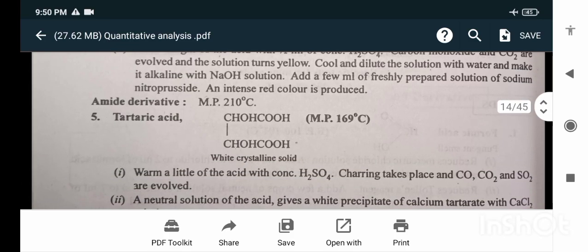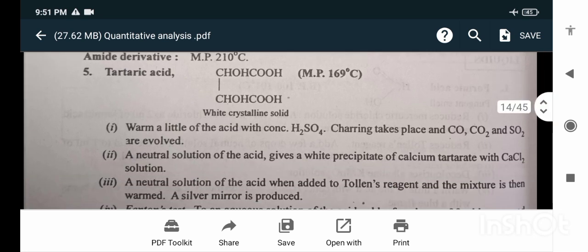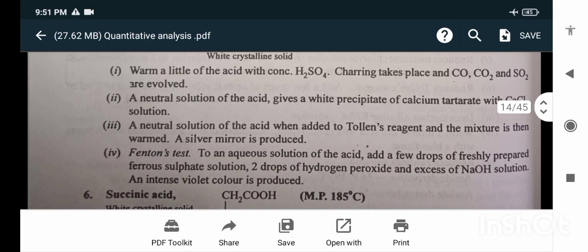Tartaric acid. Melting point 169 degrees Celsius. When a little of the acid is heated with concentrated H2SO4, charring takes place and CO2 and SO2 are evolved. A neutral solution of the acid gives a white precipitate of calcium tartrate with calcium chloride solution. A neutral solution of the acid, when added to Tollens reagent and the mixture is then warmed, a silver mirror is produced.